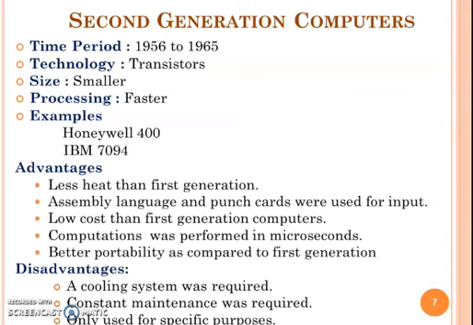For the input, it uses assembly languages and punch card. Low cost than the first generation computers. Here the computations were performed in microseconds, better portability than the first generation. But here also the drawbacks, the cooling system was required, the constant maintenance was required for maintaining these computers. These computers were only used for specific purposes.